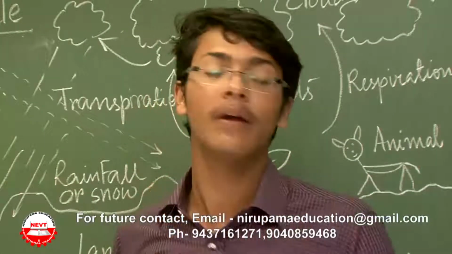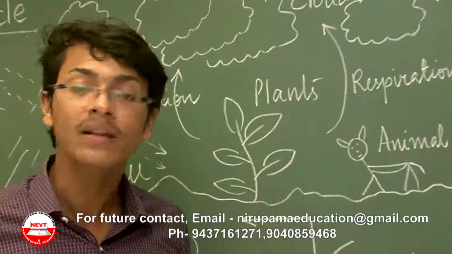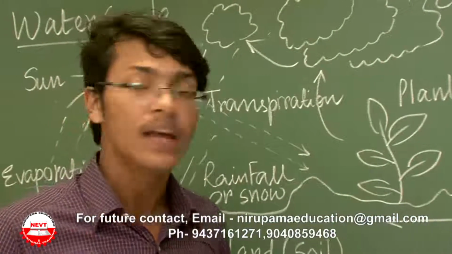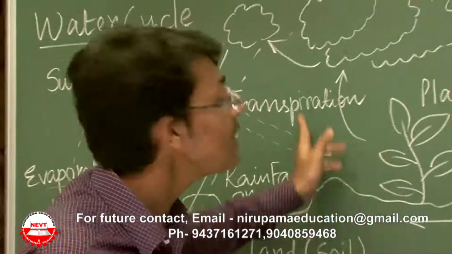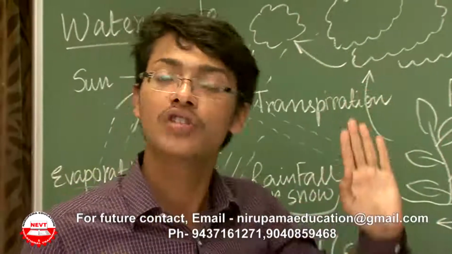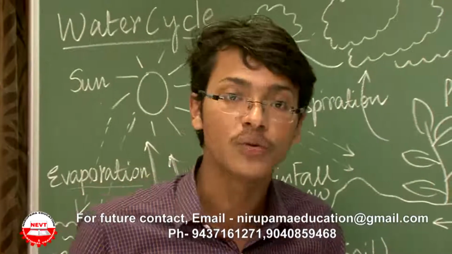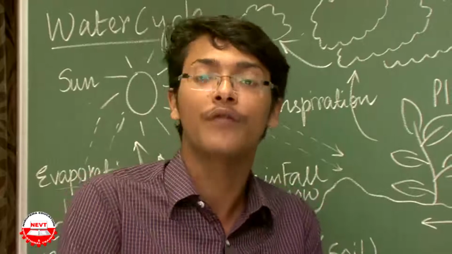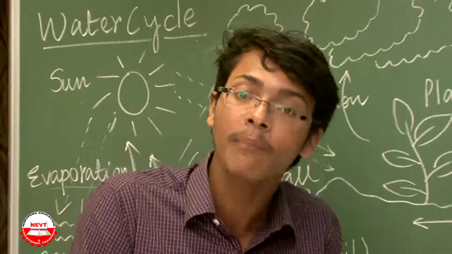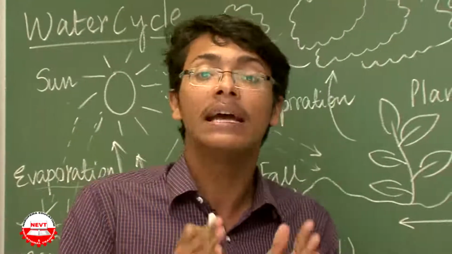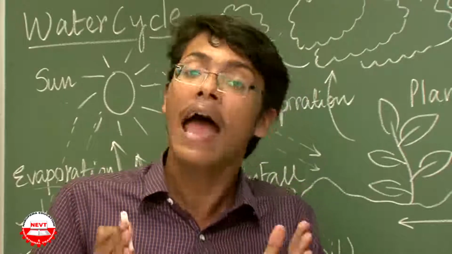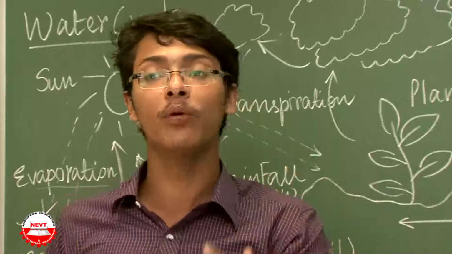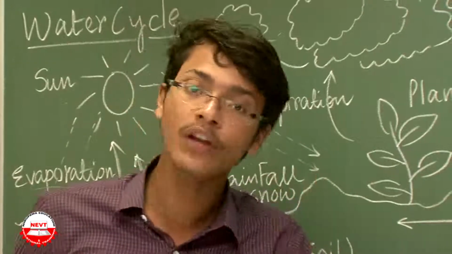Along with this water vapor, say this is an animal and say this is a plant present on the surface of the land. These plants, by the process of transpiration, which I have already learnt in the chapter on tissues, lose water from the surface of leaves. Again I repeat, transpiration is the loss of water as water vapor from the surface of the leaf through the pores called stomata. We know this.